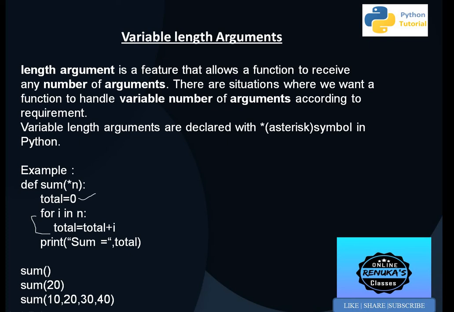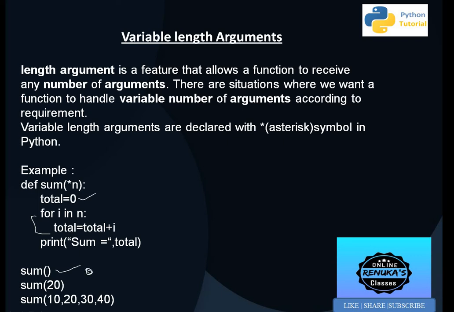Now we will understand, suppose we are calling sum without any value. So here in n there will be no value. In that case total is equal to 0, and i in n is empty, so total is equal to total plus i is never executed. So total will remain 0 and the answer will be 0.